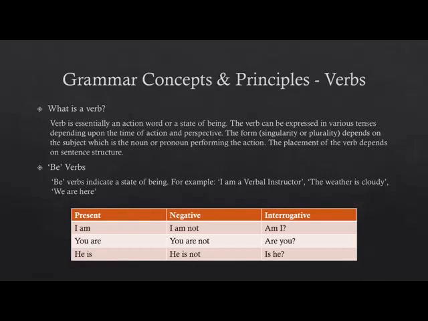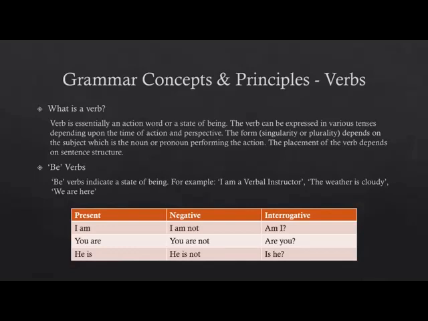So let's just look at the three forms that these be verbs can take, and this is fairly straightforward, and I will not deliberate upon it for a very long period of time. Basically, I'll just go over it quickly. So basically, you can have three forms: present affirmative, negative, and interrogative. The first is I am. If I want to communicate something, such as when I'm communicating the fact that I am a verbal instructor, it is present affirmative.